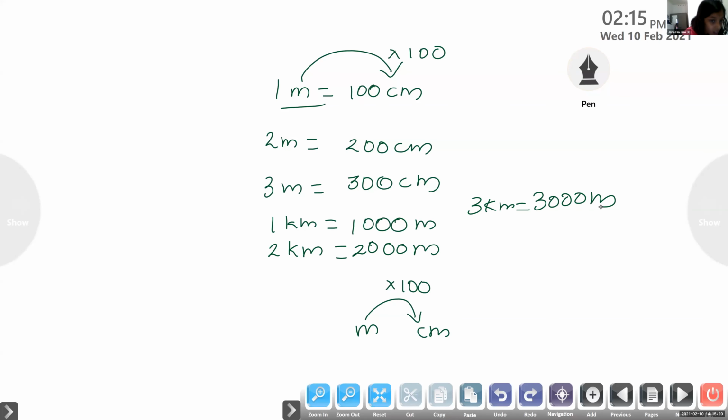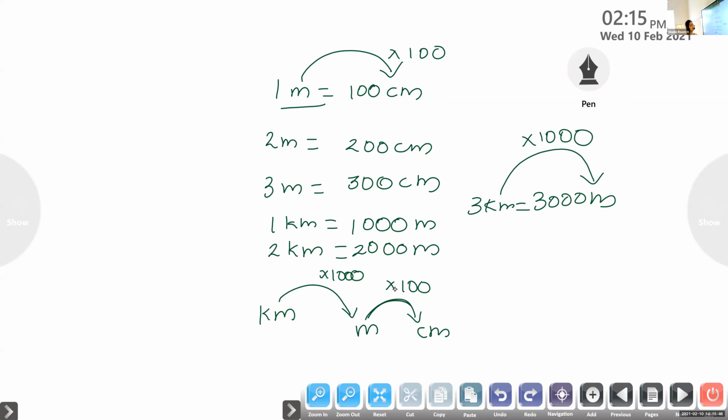So, if you want to convert from kilometer to meter, multiply by 1000, because 1 kilometer equals 1000 meters. To convert from meter to centimeter, multiply by 100, because 1 meter equals 100 centimeters.